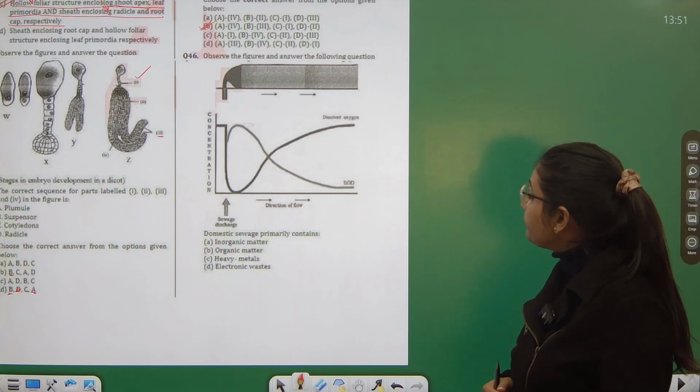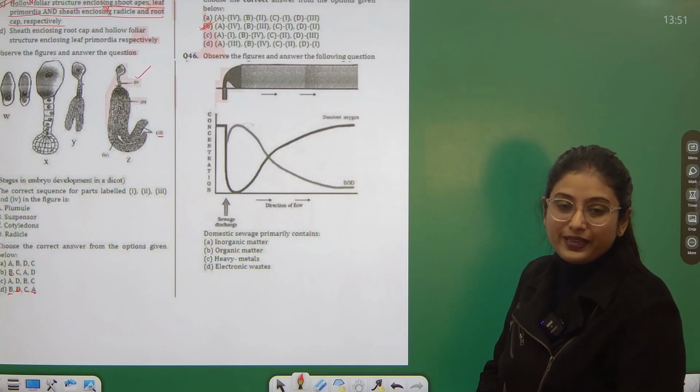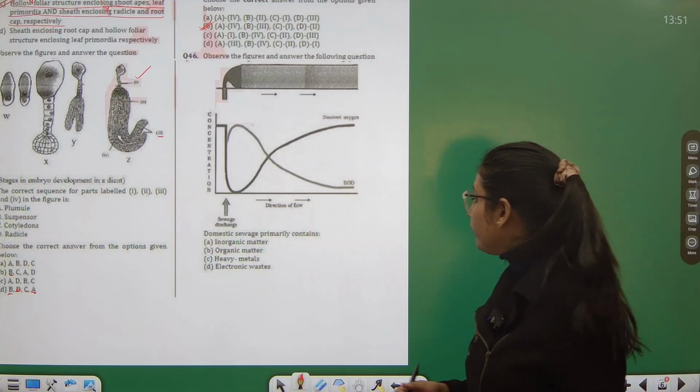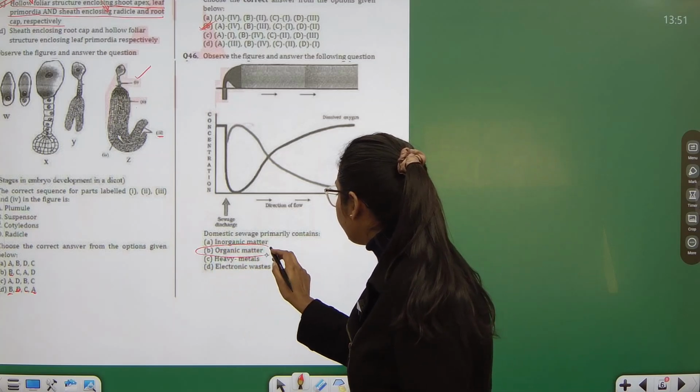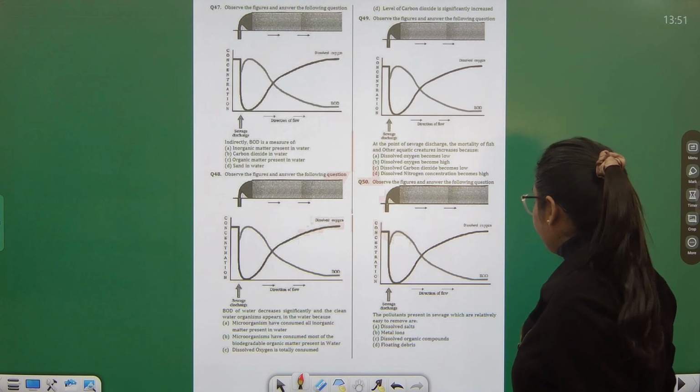That's the same question. So domestic sewage primarily contains, domestic means household, sewage. Actually, what does the waste contain? It contains mostly the organic matter. So very easy, 46th, B part.